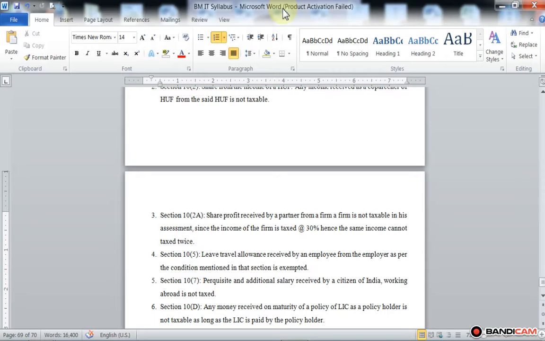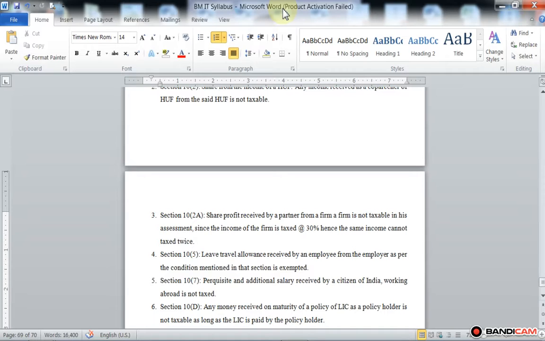The exempted amount can in no case exceed the expenditure actually incurred. It means the actual expenditure incurred on the travel of the employee, for a journey in a block of 4 years. Whichever is lower is allowed for exemption.